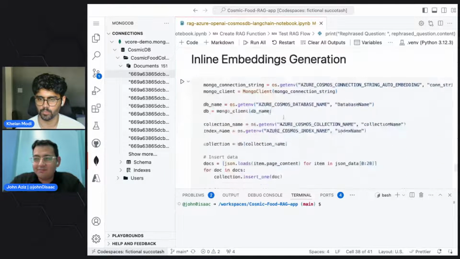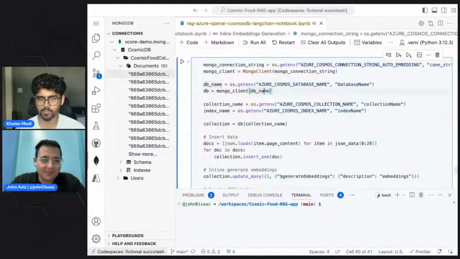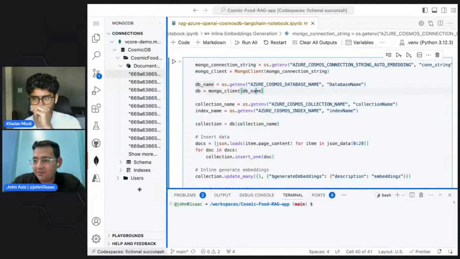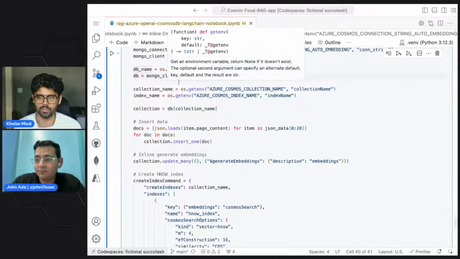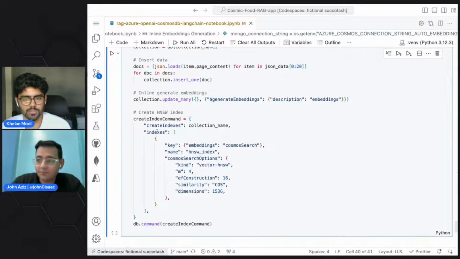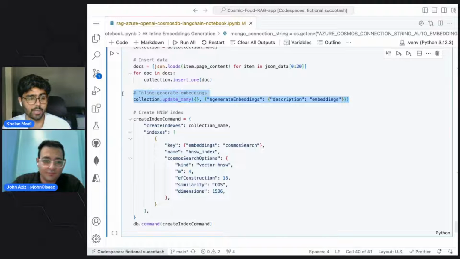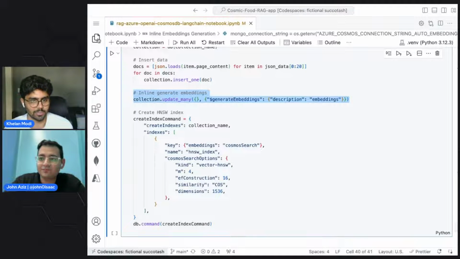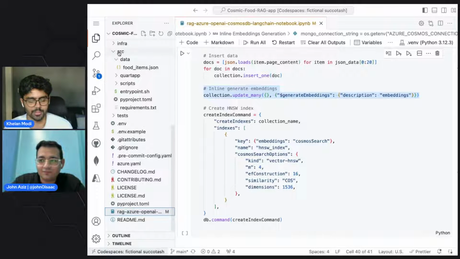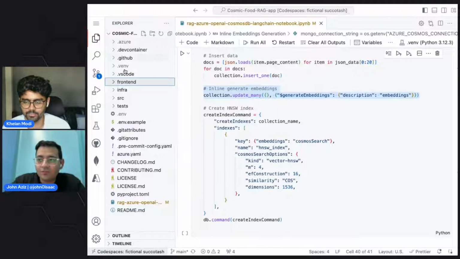Now we have the last step, which is the inline embeddings with Khelan, I guess. Yeah, I think someone had a question about whether you can create embeddings automatically. This feature is currently in the testing phase. We should have something announced in a couple of months where you can just use the generate embedding function, and when you're adding new data into your database, it's going to create or update the embeddings for you and store them along with your operational/transactional data. So stay tuned. Our Azure Cosmos DB social team is going to post about it on LinkedIn, Twitter, and a bunch of other places.